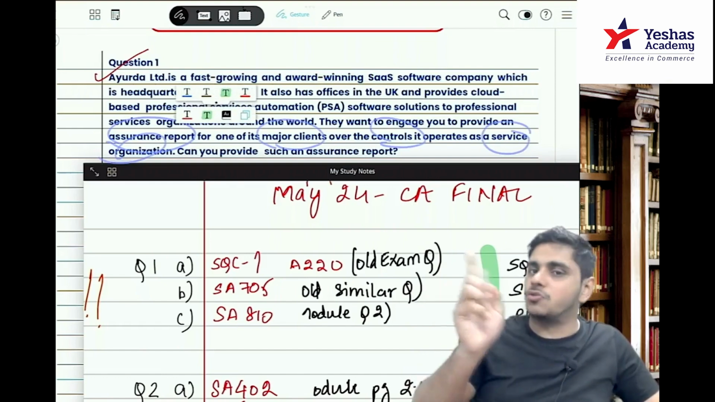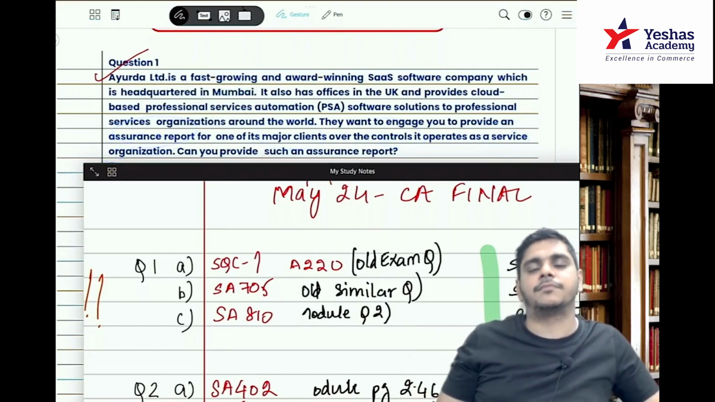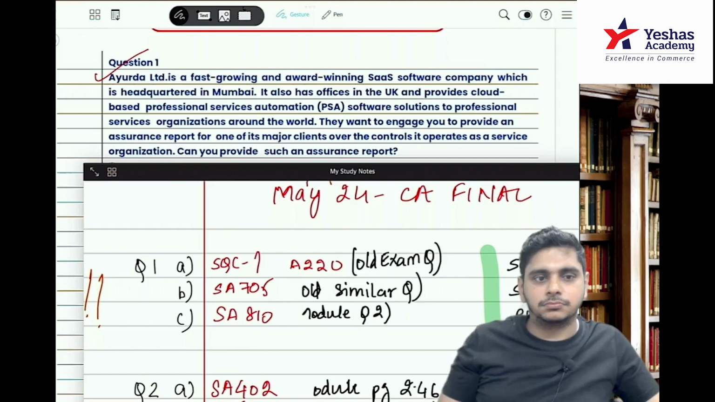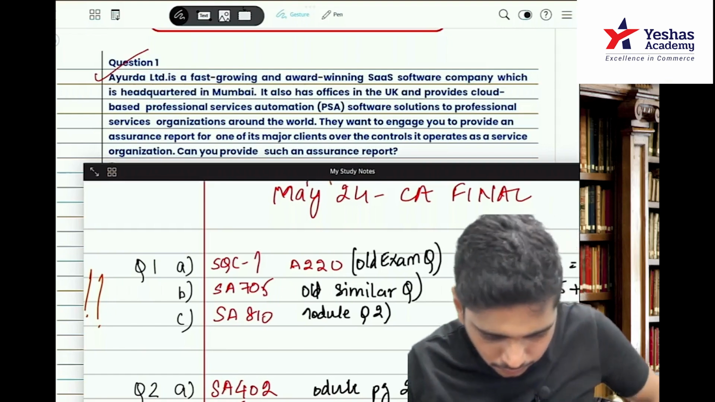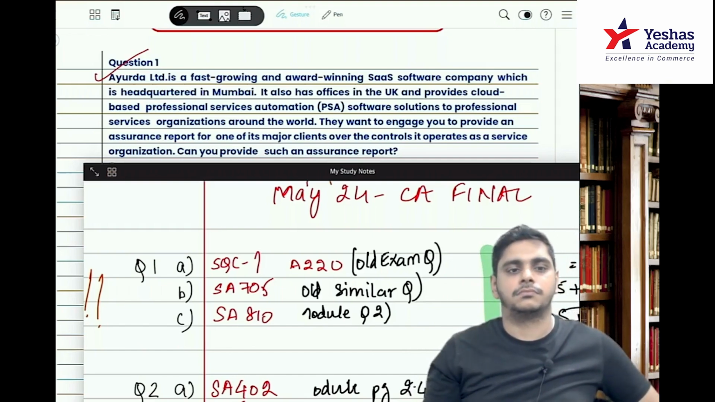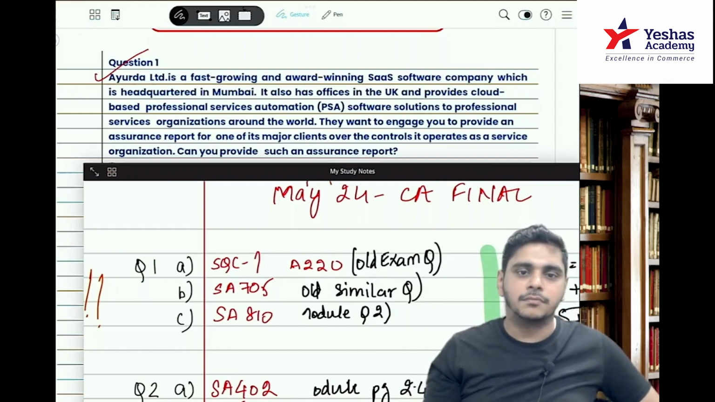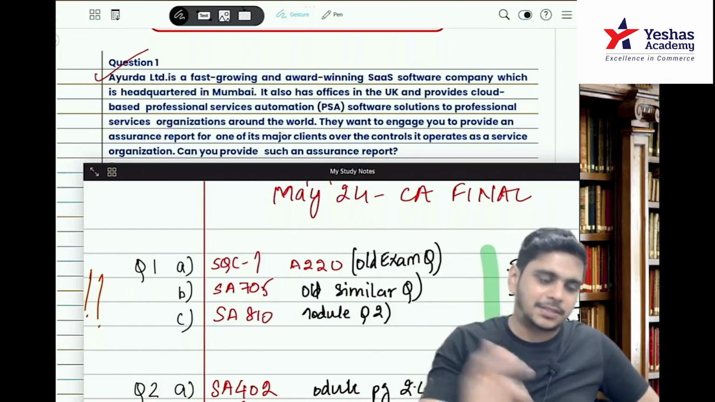So they are not asking us to audit, they are asking us to provide an assurance report. Can you provide an assurance report? Yes or no? Who can give an assurance report on controls at a service entity? Who will give? Sir, any practicing CA.